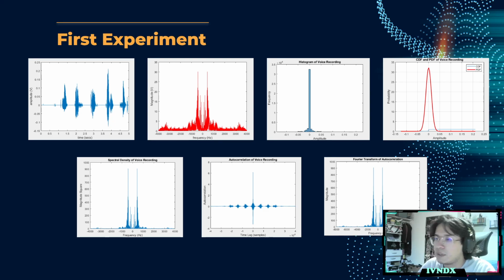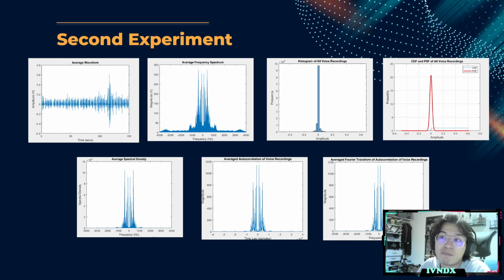Well, next we go to the second experiment. This is my second experiment. This is done taking 30 different samples. They are averaged and then plotted. As we can see, for the waveform, there's not much clarity. It's mainly just a lot of noise, so we cannot take it as a solid point for comparison and for voice recognition.